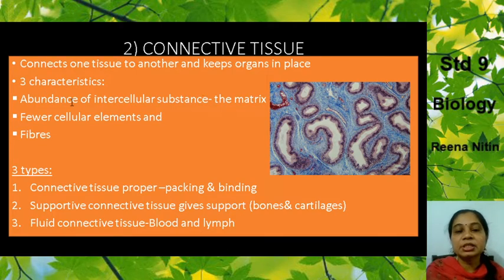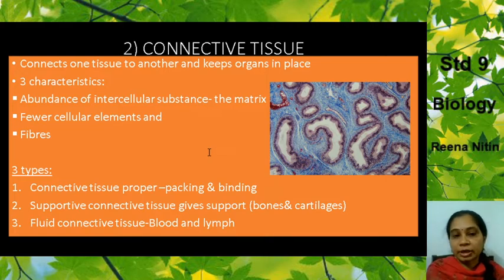The three characteristics: abundance of intercellular space, substances, that is the matrix. Now when you think of connective tissue, you can think of your bones, or the cartilages. This is the cartilage, the bones of your body, your blood, the lymph, all these are connective tissues. So you understand they're connecting different organs, like your blood, it's connecting different parts of your body. Then bones also, it's sort of a connecting thing. So when you think of connective tissue, it is something that connects one tissue to another tissue and keeps all the organs in place.